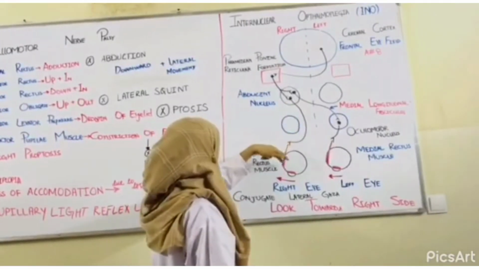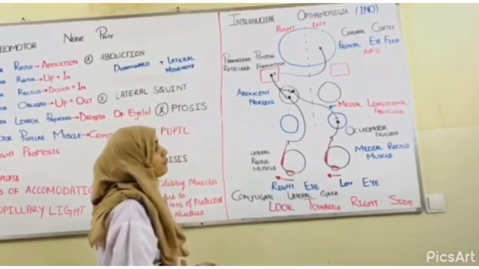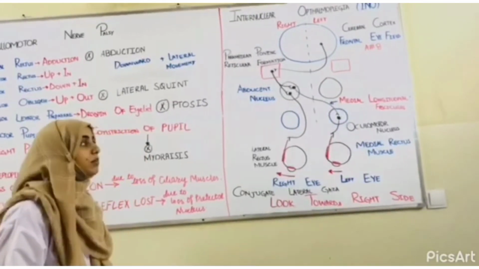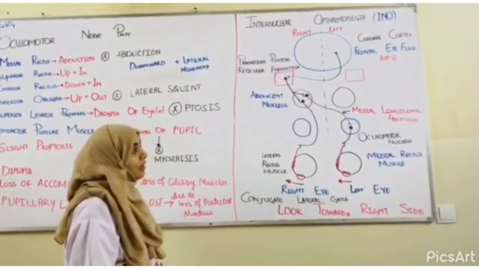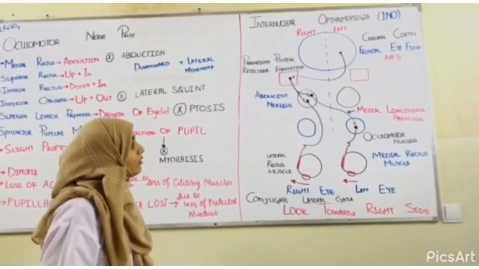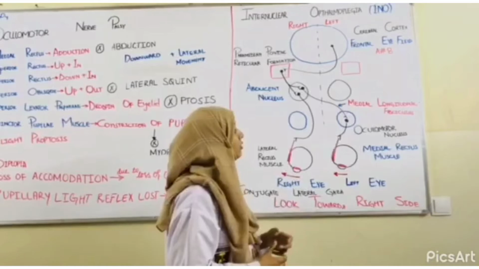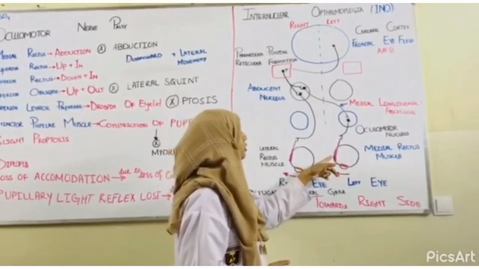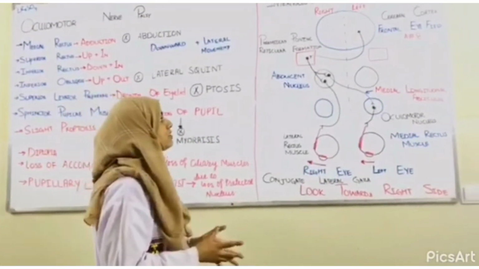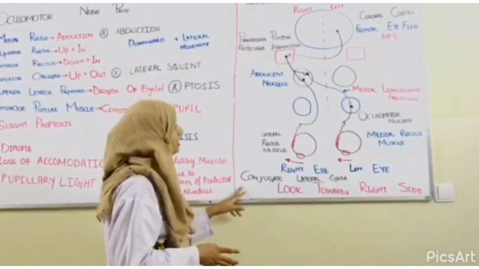and the abducens nucleus sends its signals to the ipsilateral lateral rectus muscle, and also sends signals to the oculomotor nucleus via the medial longitudinal fasciculus, as nerve fibers present on the medial side are called the medial longitudinal fasciculus. From the medial longitudinal fasciculus, the oculomotor nucleus is stimulated, and adduction due to the medial rectus muscle will occur. So if there is any lesion in this structure, the conjugate lateral gaze will be disturbed.